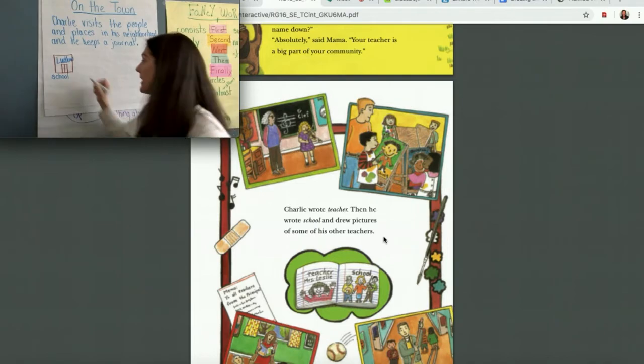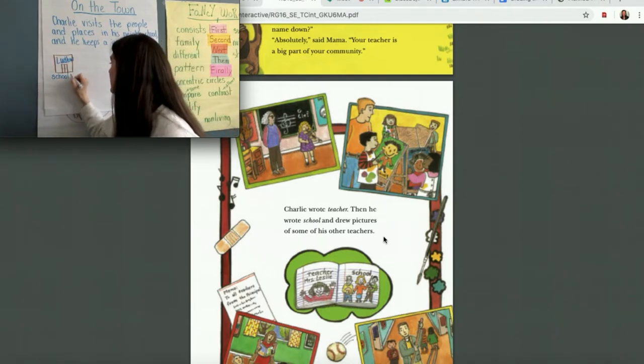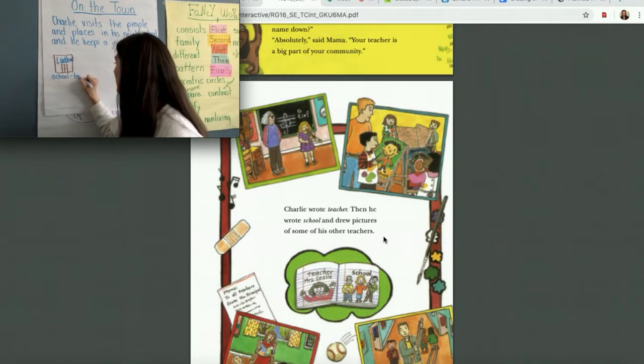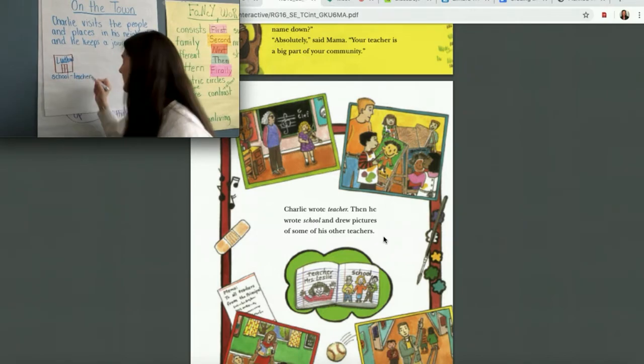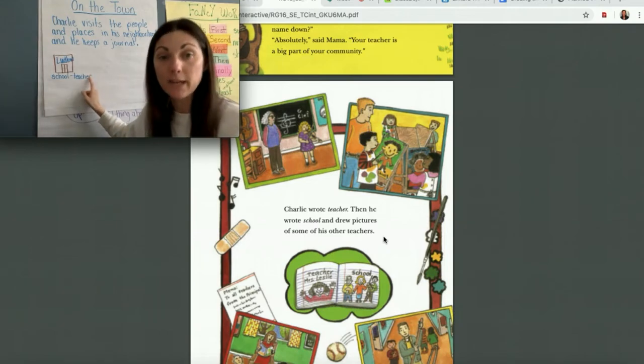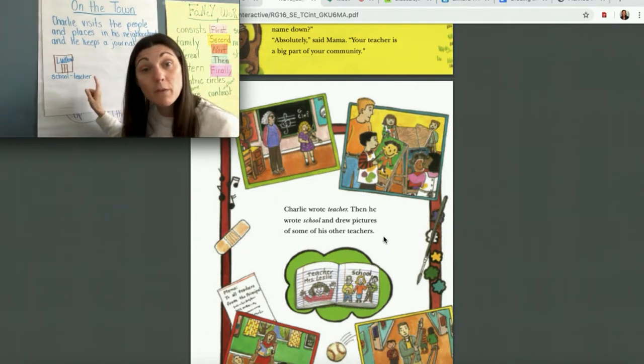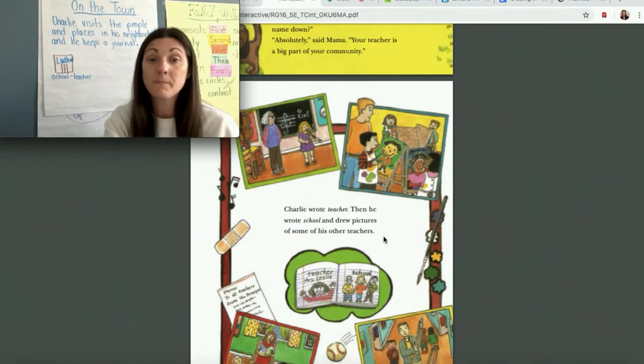And who works there is the teacher. Let's put a dash. Teacher. Okay. So this tells me this is one of the key details from the story, because this is one of the places that Charlie visited. Okay.